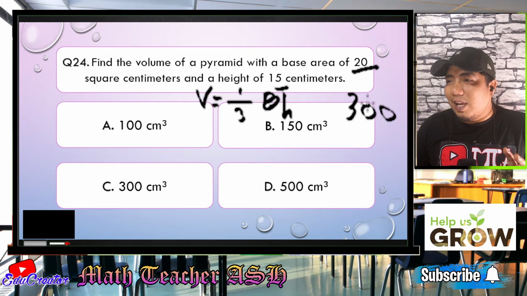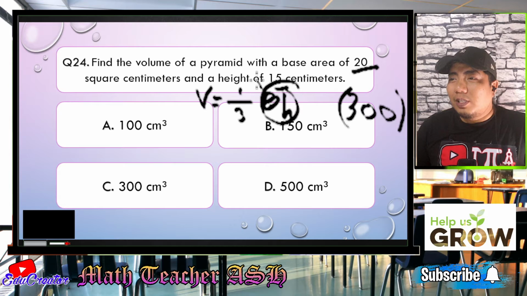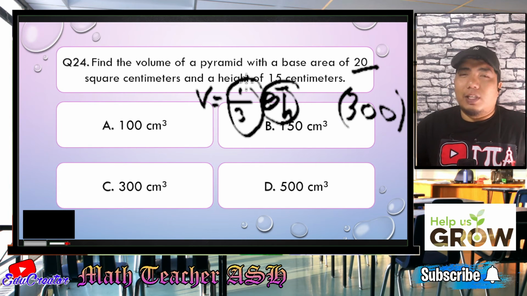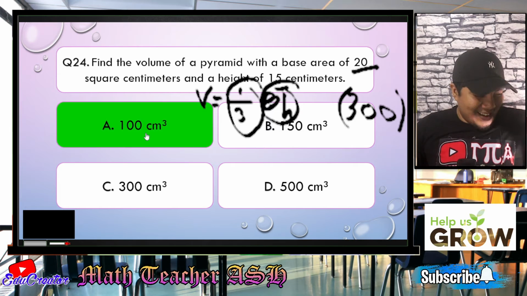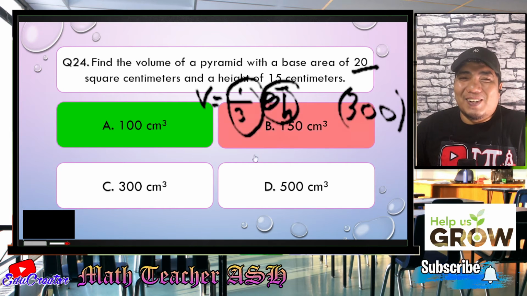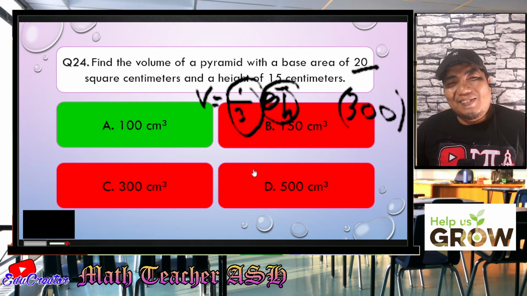Now, that 300 is the value when you multiply these two, right? Now, you still have 1/3 here. So, what is 1/3 of 300? You just multiply it by 1, divide it by 3, and the correct answer is letter A. Okay. So, you got that correct answer, my dear math learners.